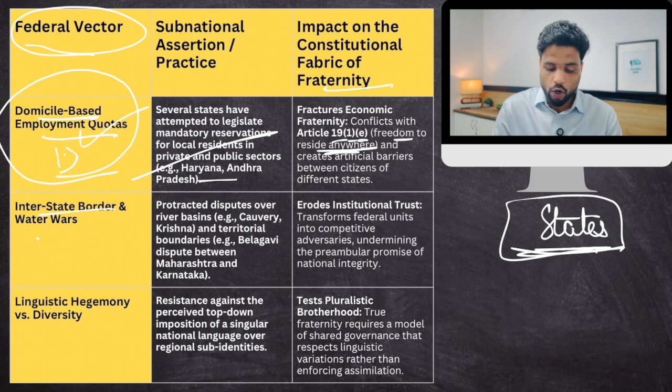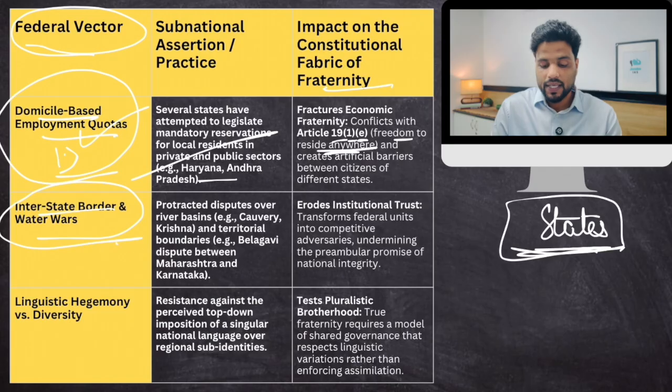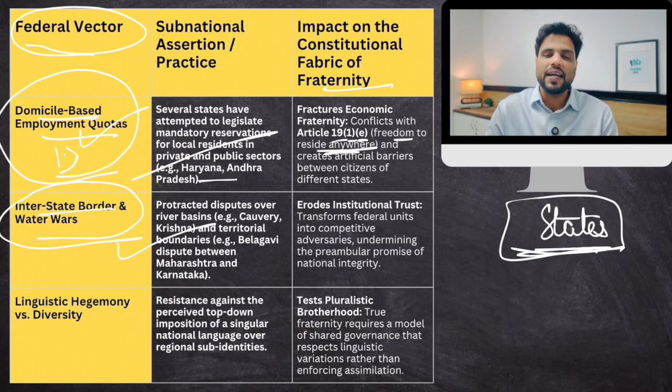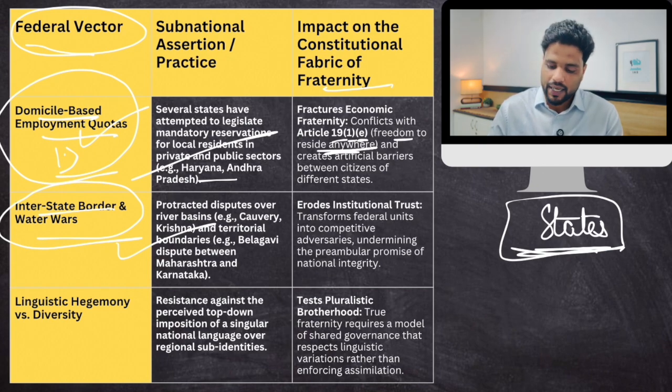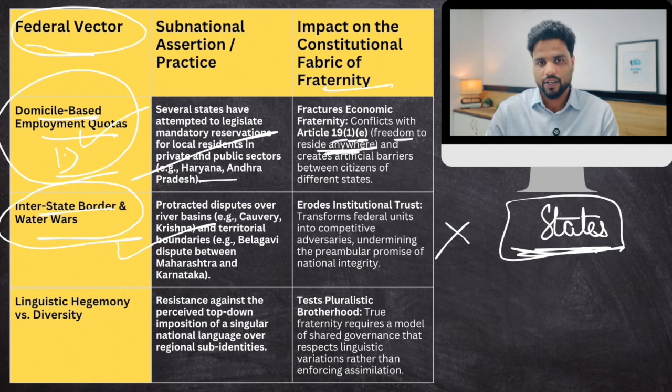Then interstate border and water disputes. Well, they are a complete violation. States fighting with each other. Haryana, Punjab fighting with each other. Tamil Nadu, Karnataka fighting with each other. That is a clear violation of the principle of fraternity.